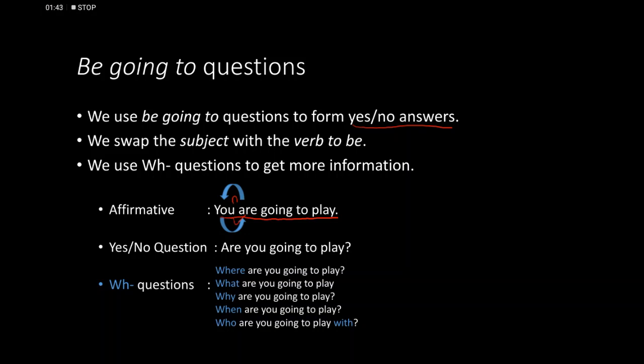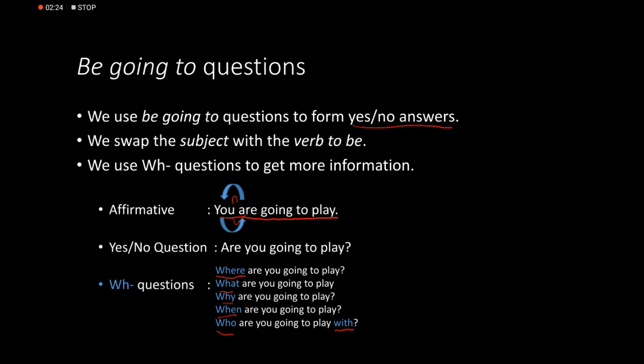Now, if we want more information, then we have to ask a question that starts with WH. So I'm going to use the same sentence that we used here. So you are going to play. Question, are you going to play? For more information, where are you going to play? What are you going to play? Why are you going to play? When are you going to play? Can you see what we're doing here? Now, when we use who, guys, please remember to write with at the end. Okay, so who are you going to play with?